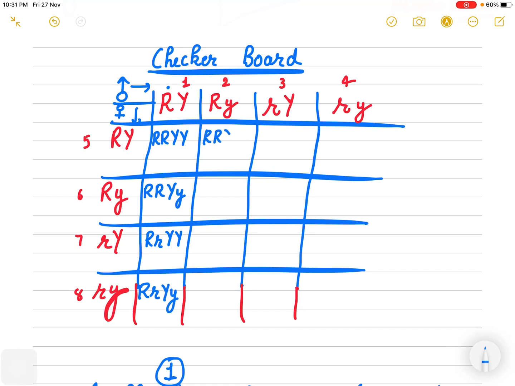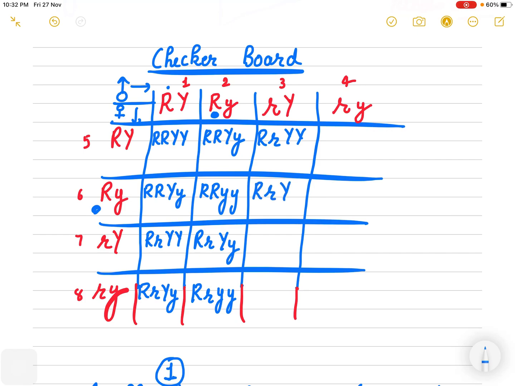Capital R, Y, small y. Capital R, Y, Y. I am just crossing this with this, right? R R Y Y. Then capital R, capital Y, small y. Capital R, small r, capital Y, capital Y. Capital R, small r, capital Y, small y.